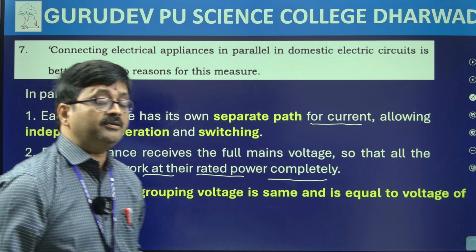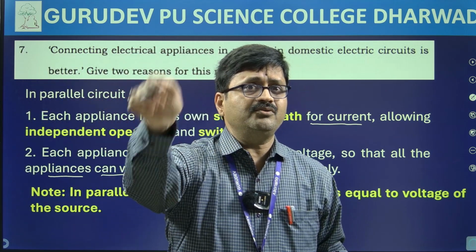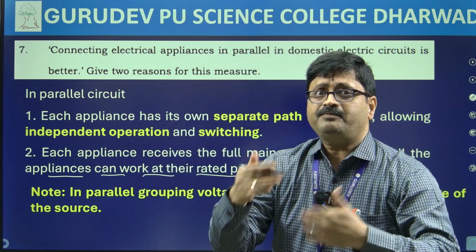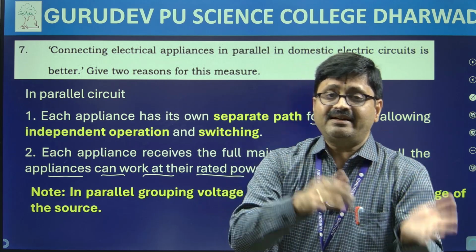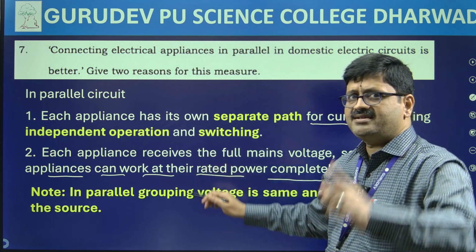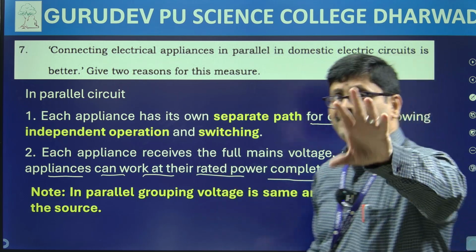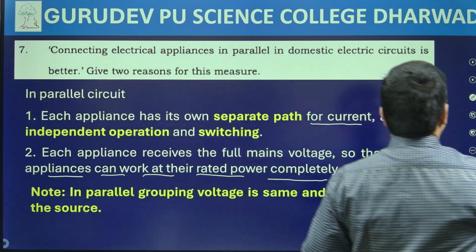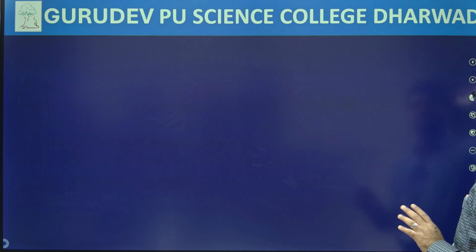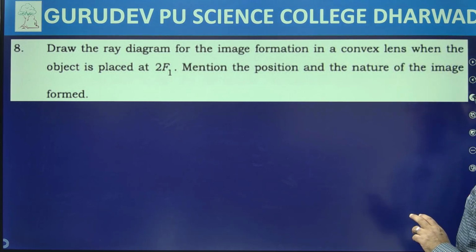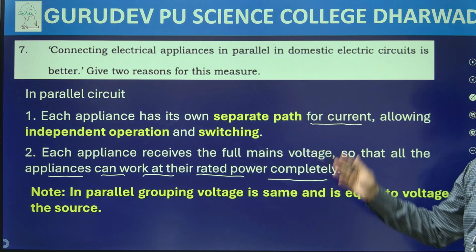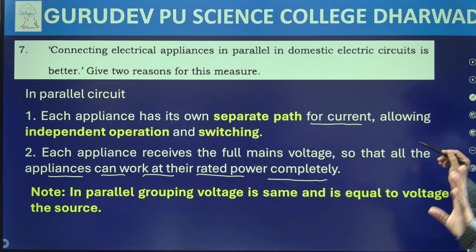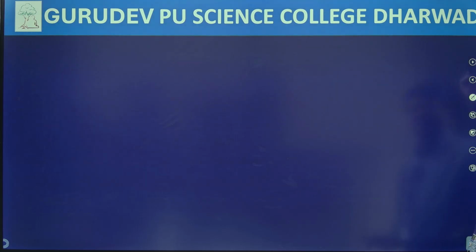What is rated power? Rated power is V into I, while I square R into T is the energy. So definitely now they can very easily operate with the rated power completely, without any loss, they can completely work. So this is how we can understand the advantage. Before I move on, you just make a note of this, pause the video, note these 2 points. Okay, hopefully you will do that. Now let me move on to the next question quickly.